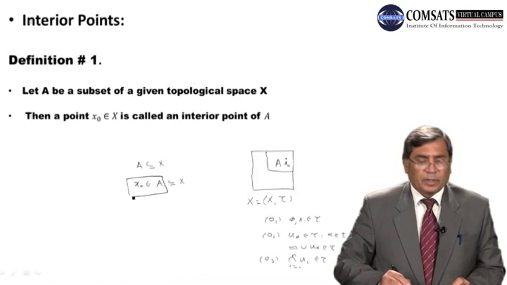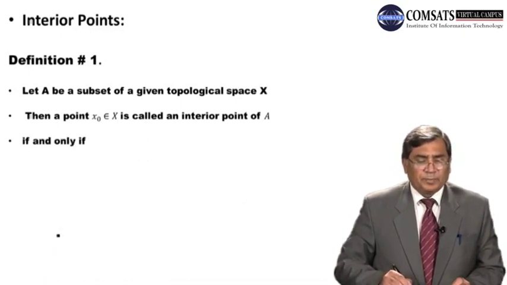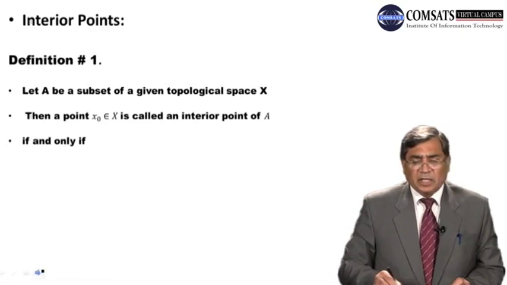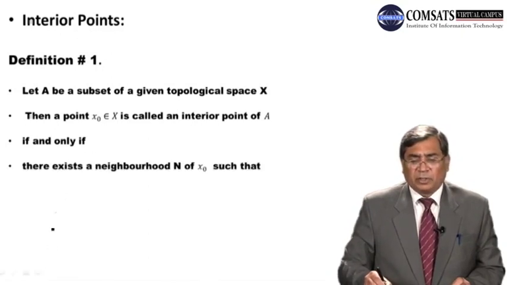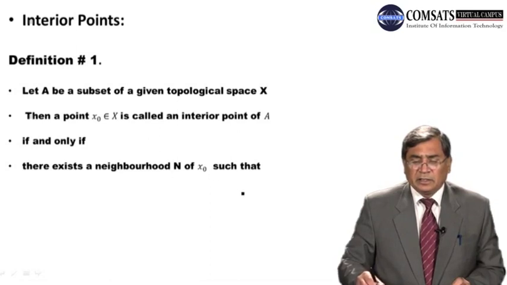Provided, if and only if, there exists a neighborhood N of x naught. Now look, this N is a neighborhood, shortly, as you know, we write NBD, neighborhood of x naught.